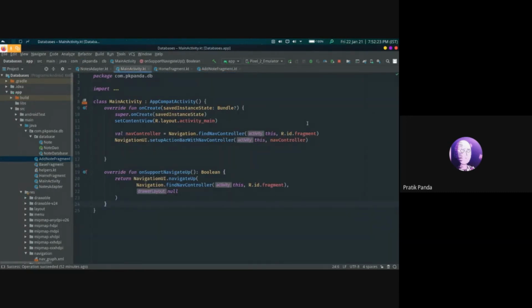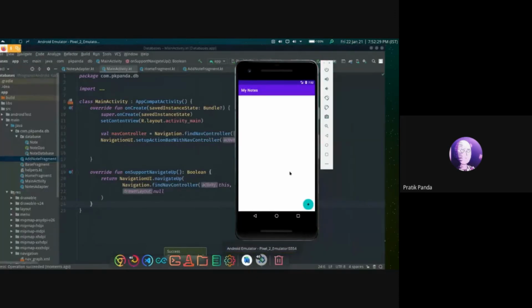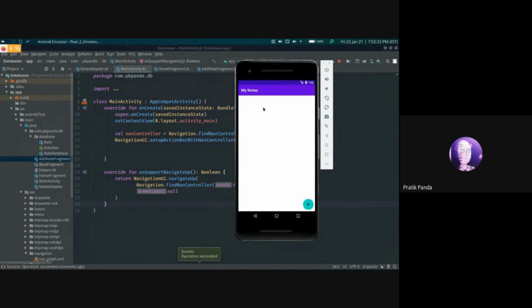So here we have a base application that has two screens: mainly a main screen for displaying all the notes, which is currently empty, with a button to add a note. When we click on the button, it navigates to the add note screen that has two edit text views for the title and for adding a note. Now let's see how we include the room database first.